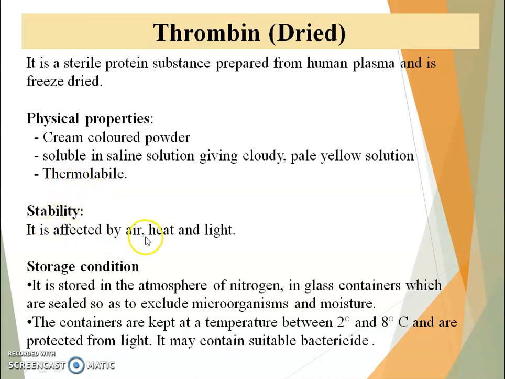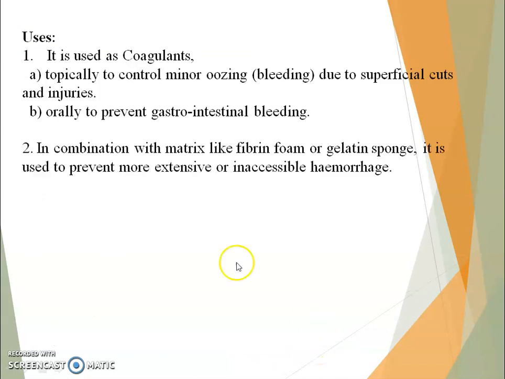Stability: it is affected by air, heat and light. Storage condition: it is stored in an atmosphere of nitrogen in sealed glass containers so as to exclude microorganisms and moisture. The containers are kept at a temperature between 2 to 8 degrees Celsius and are protected from light. It may contain a suitable bactericidal.